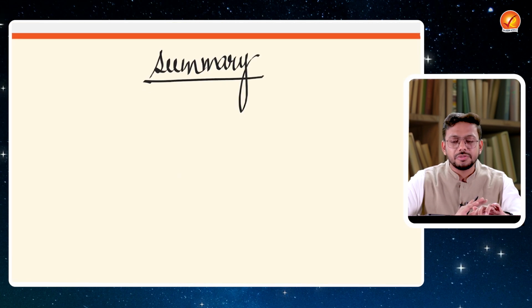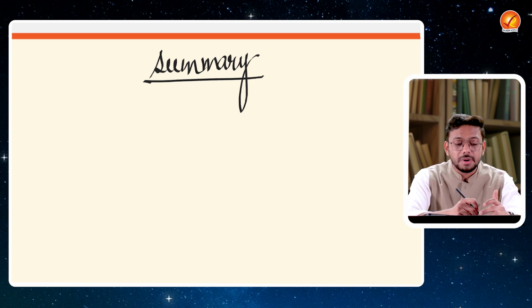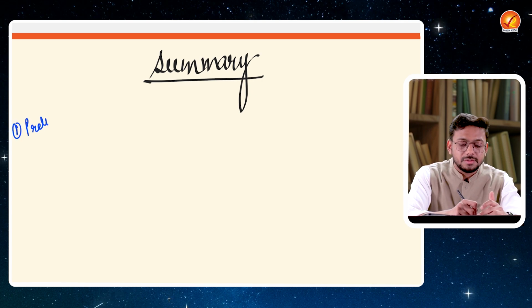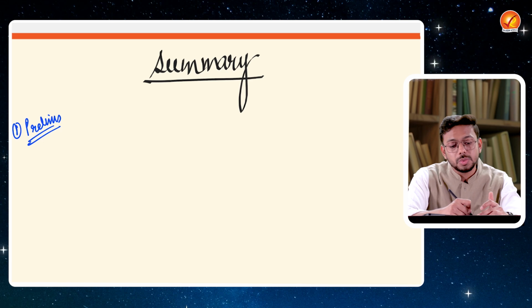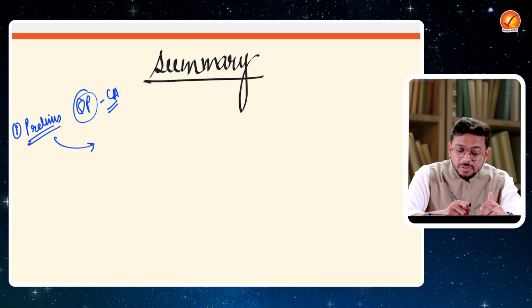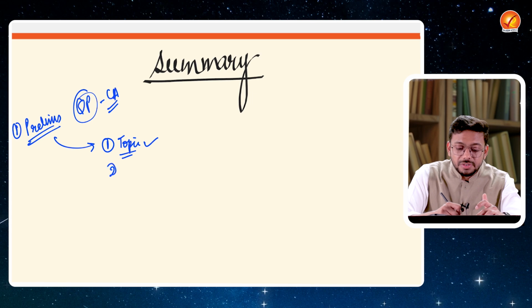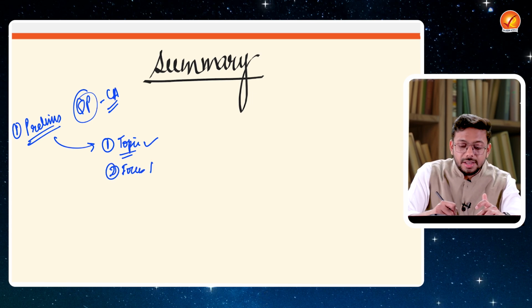So what is the summary of this entire discussion that we did for this first video? We talked about the prelims question. We talked about the various questions which come in the prelims examination from the current affairs perspective. What is the gist of it? We understood that we need to know the topic, what kind of topic is asked by UPSC. We need to know the focus areas, right?